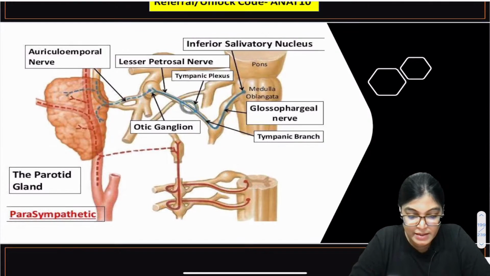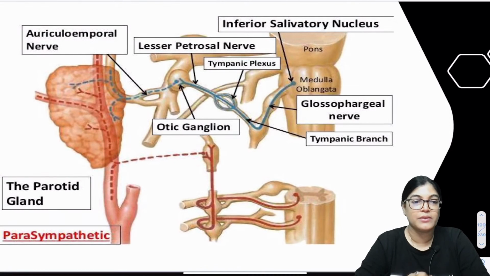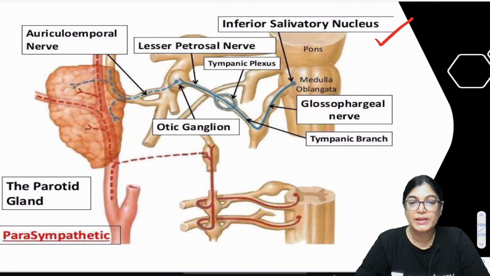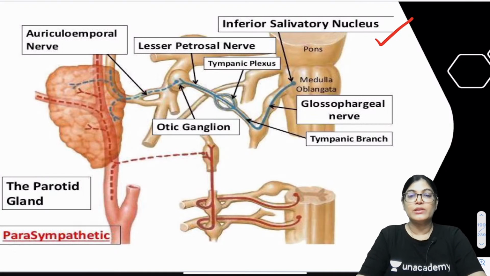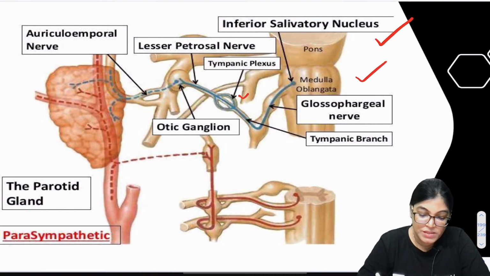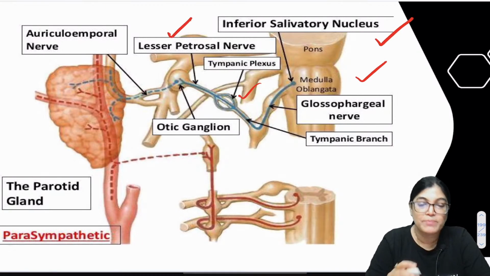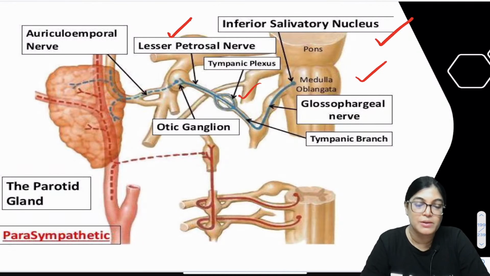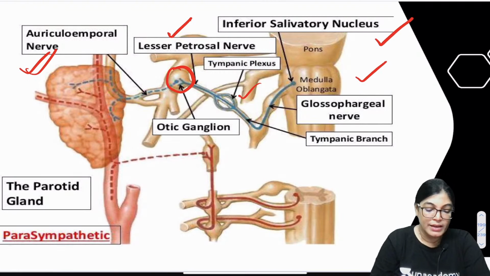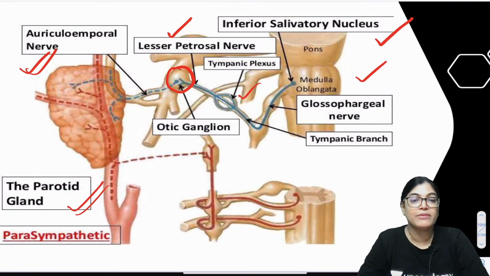Okay, so let me directly enlarge this diagram. Here you can see the origin of the preganglionic fibers is from the inferior salivary nucleus. From here the preganglionic fibers originate through glossopharyngeal nerve, form tympanic plexus and then relay in the otic ganglion. And then it passes through lesser petrosal nerve, not the greater petrosal nerve, and relays in otic ganglion. From here via auriculotemporal nerve, the postganglionic fibers pass and reach the parotid gland.